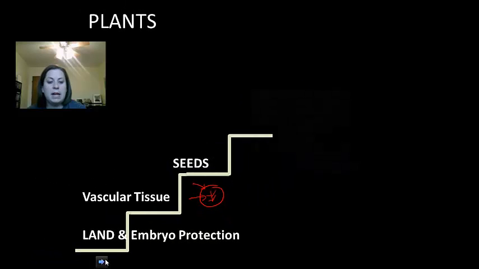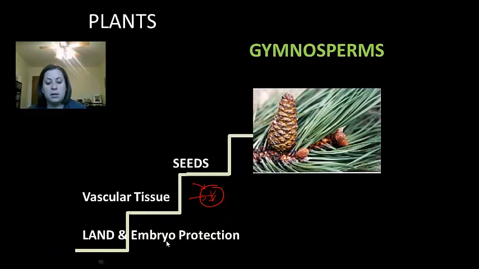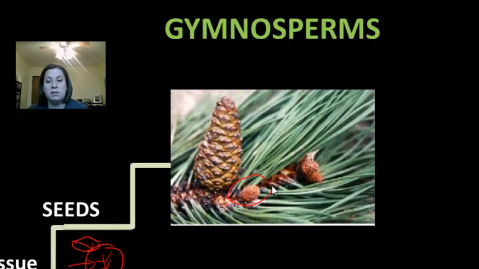The first group that has these are the gymnosperms. Now, gymnosperm means naked seed. Now, this doesn't mean the seed is missing this coat here that I showed you. It means that the seeds of the gymnosperm are exposed on cones. Okay, so these are the trees that have cones. Conifers are the most recognizable group, and pine trees is what we would normally think of. The dominant generation is the sporophyte for the gymnosperms, which produces pollen grains or pollen cones on these male cones, and you see them here. They're the smaller cones in this picture. Okay, and they also have seed cones, which are the female cones.